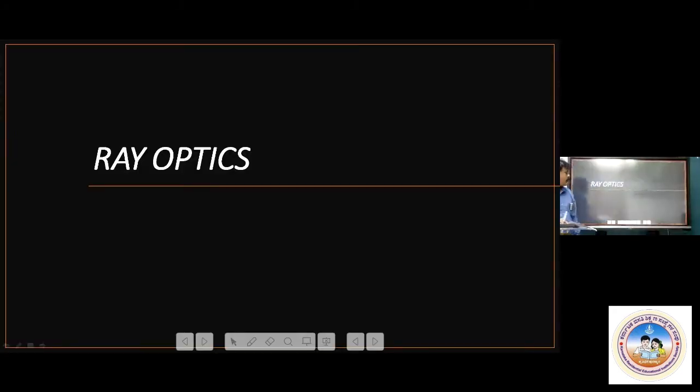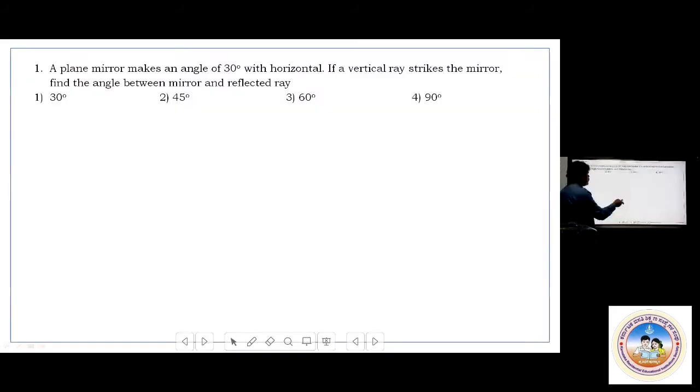So now we'll see the material one by one. We'll be seeing the questions here. Click. Okay. A plane mirror makes an angle of 30 degree with the horizontal. If a vertical ray strikes the mirror, find the angle between mirror and reflected ray. These are not very easy questions.